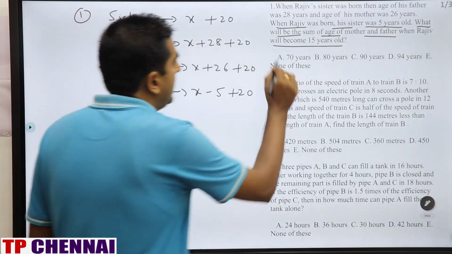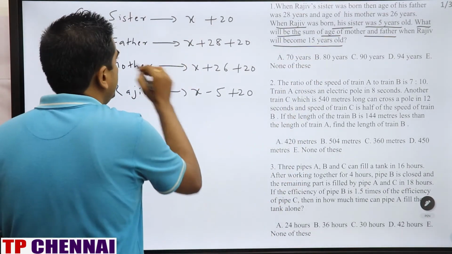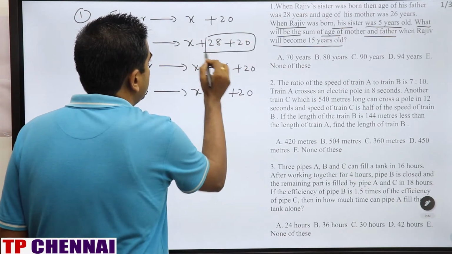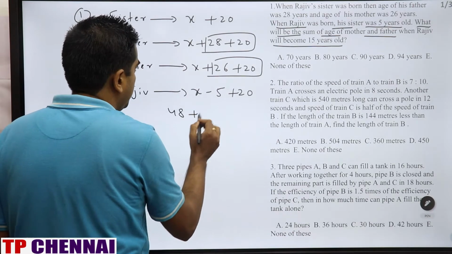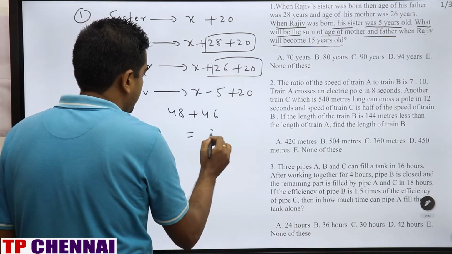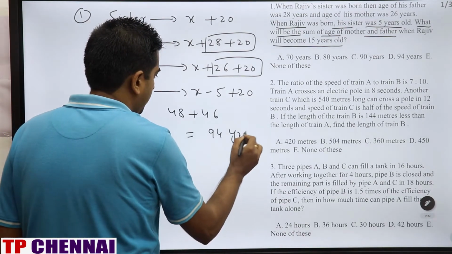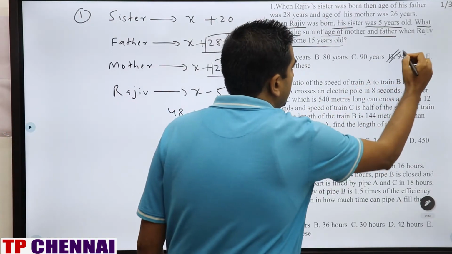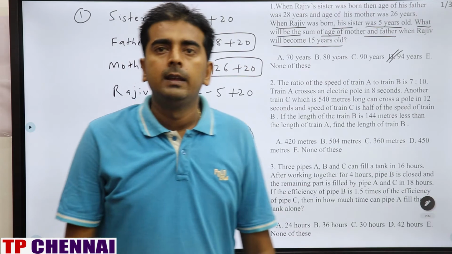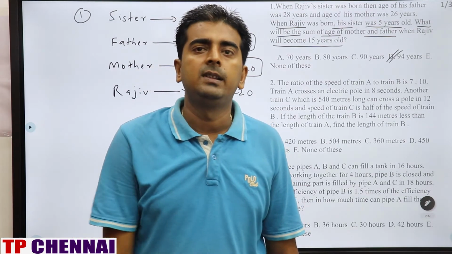So what are they asking? The sum of the ages of father and mother. These two they are asking. So the age is how much? This is 48 and this is how much? 46. So 48 plus 46, what is the answer? 94 years, which is nothing but the fourth option. Clear? Now we'll see the second question.